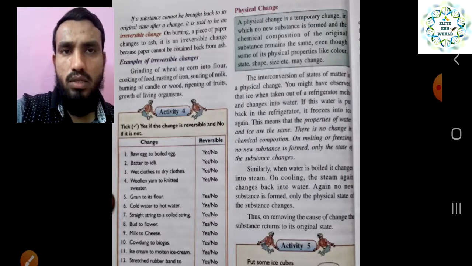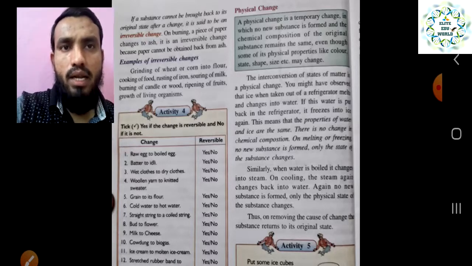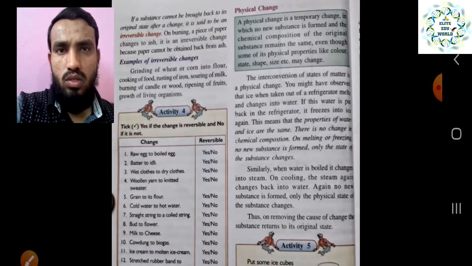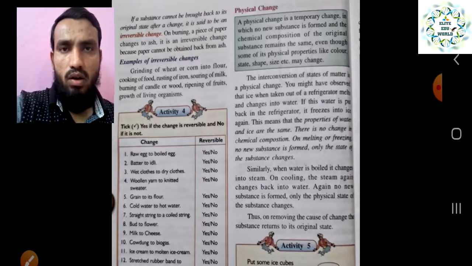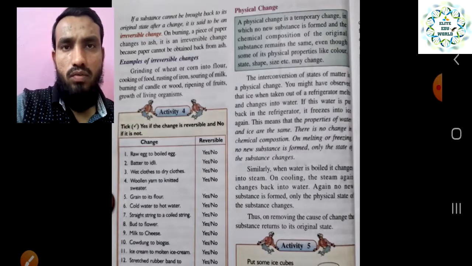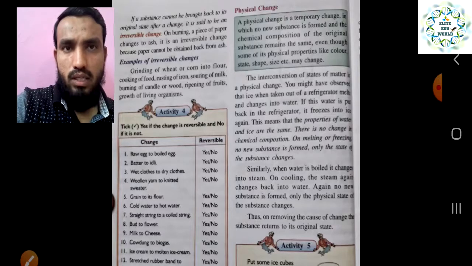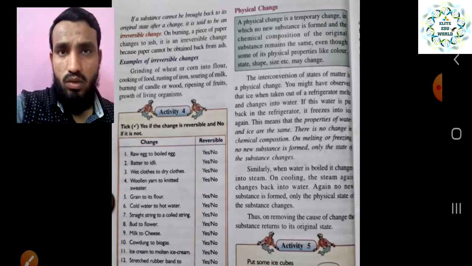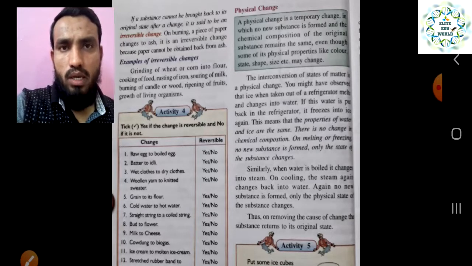We can also take examples like grinding of wheat or corn into flour. Once you grind the wheat or corn and get flour, you cannot convert the flour into grains again. So that is an irreversible change. Cooking of food, once you cook the food, you cannot convert it into the raw material again.